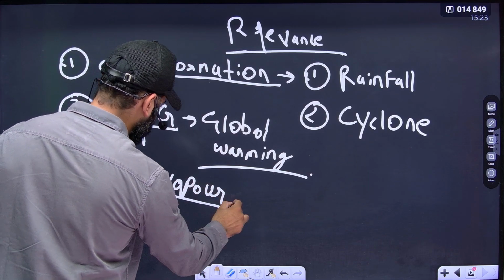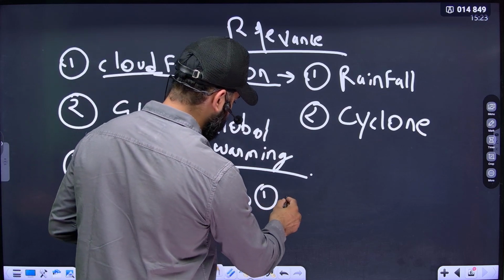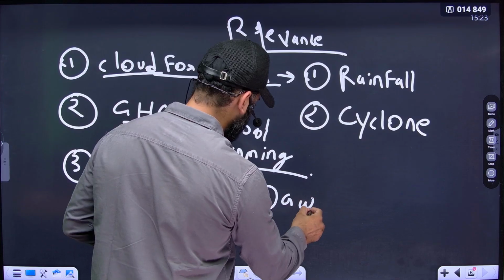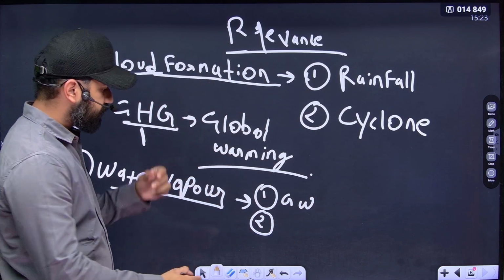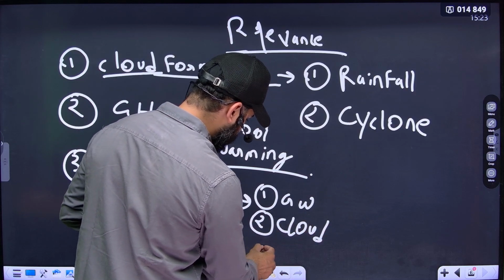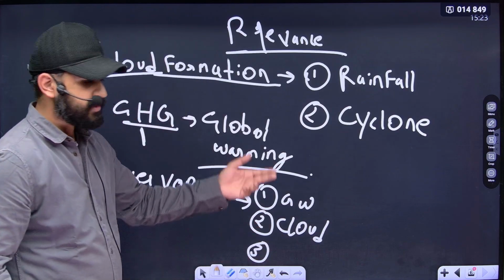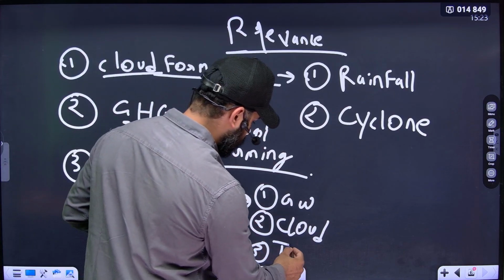Again, water vapor has a global warming potential, therefore it is causing global warming. The second thing is water vapor is responsible for cloud formation. Water vapor is again responsible for climatic disturbances like cyclones and thunderstorms.